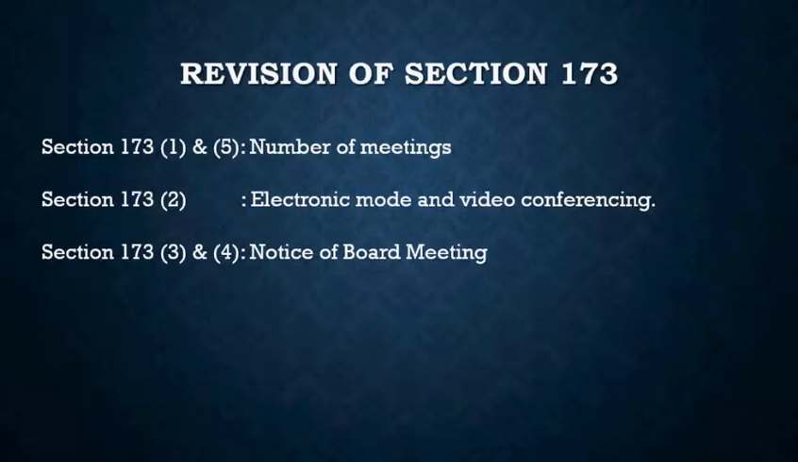So next we had section 173 subsection 2, electronic mode and video conferencing, right? So here we saw that a director can be present in the meeting, can discuss the agenda of the meeting, and can vote for or against the motion or the resolution in a meeting, either in personal capacity, physically present, or via a video conferencing or any other audio visual mode, right? But the audio visual mode that we are talking about should be capable of recognizing the director. The director should be recognized, right? And it should also be capable of recording the meeting and storing it with the date and time.